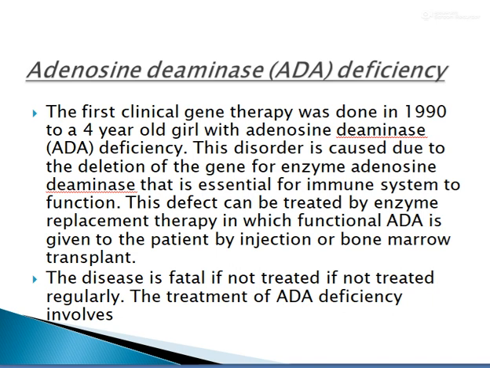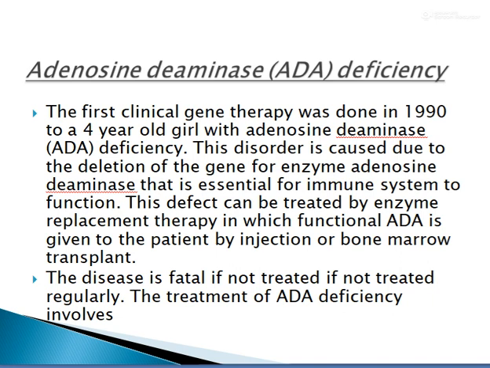Let us first look at somatic gene therapy. The first trial was for adenosine deaminase deficiency. Gene therapy was first done in 1990 on a 4-year-old girl who was suffering from adenosine deaminase deficiency.